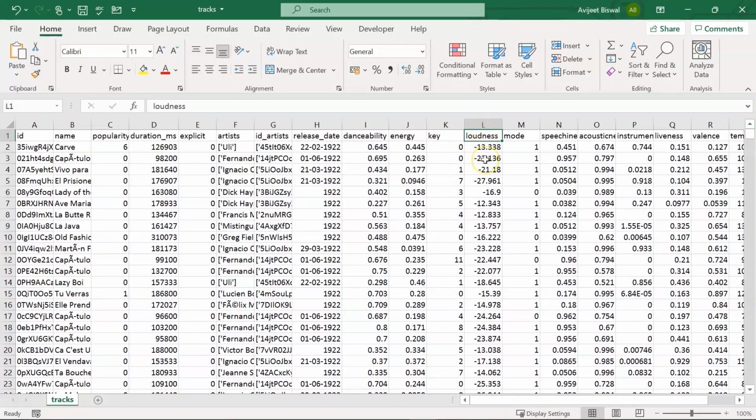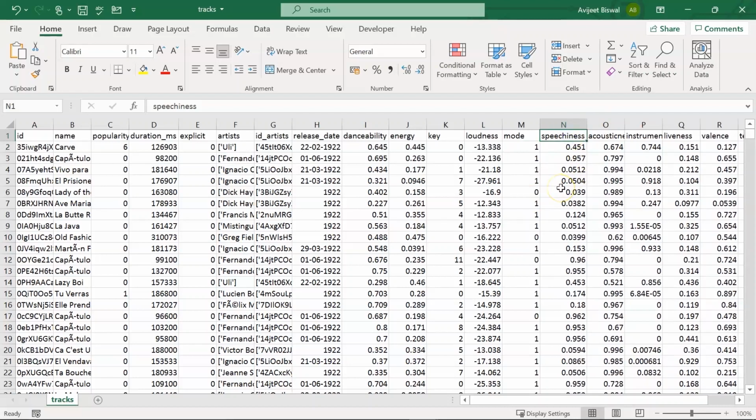Moving ahead, we have loudness. So the overall loudness of the track in decibels, it ranges from -60 to 0 decibels. Then we have mode. So songs can be classified as major and minor. 1 represents major and 0 represents minor. Next we have speechiness. So speechiness recognizes the presence of spoken words in a track. The more exclusively speech-like the recording, for example a talk show, audiobook or poetry, the closer to 1.0 the attribute value.